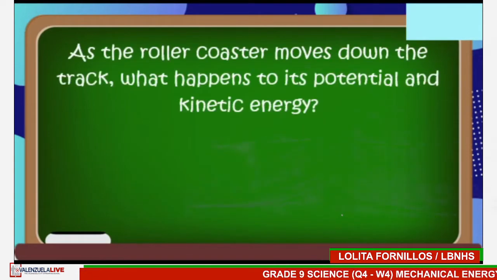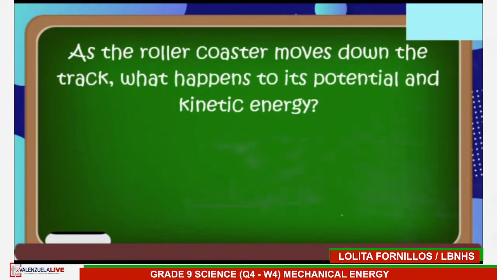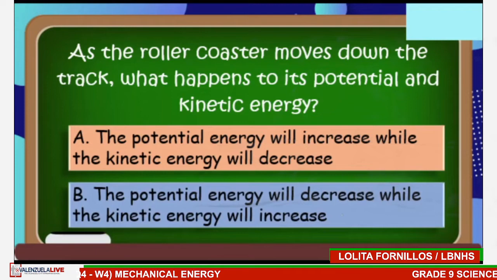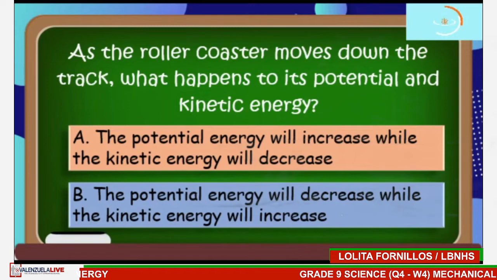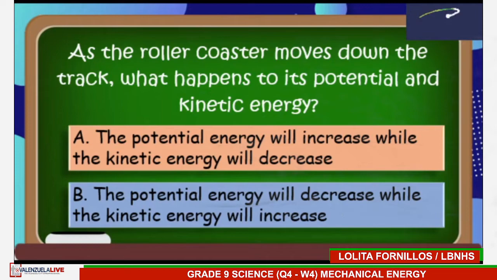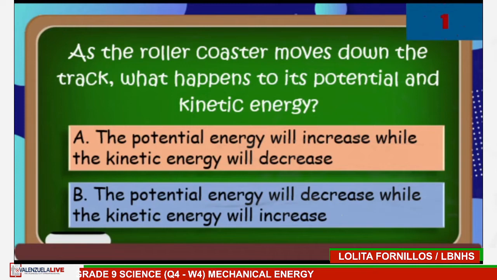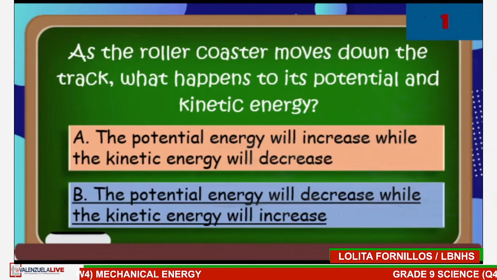Next. As the roller coaster moves down the track, what happens to its potential and kinetic energy? A. The potential energy will increase while the kinetic energy will decrease. Or B. The potential energy will decrease while the kinetic energy will increase. Type your answers now. Time's up. The answer is B. The potential energy will decrease while the kinetic energy will increase.